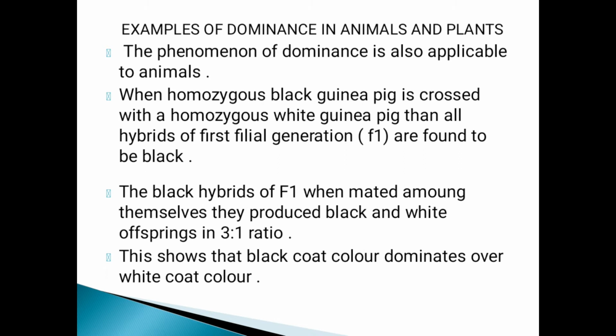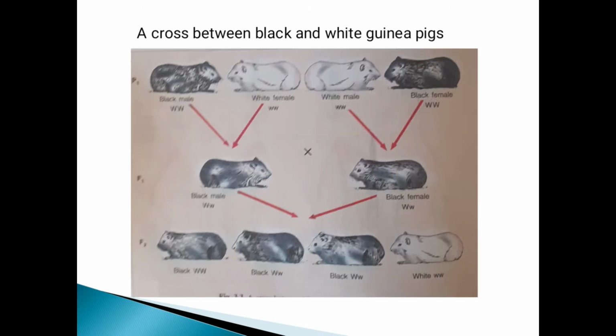When the black hybrids of F1 are crossed among themselves, they produce black and white offspring in a 3 to 1 ratio. This shows that black coat color dominates over white coat color.